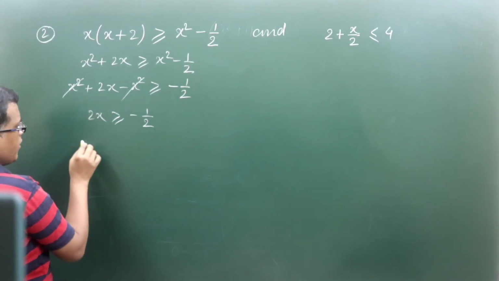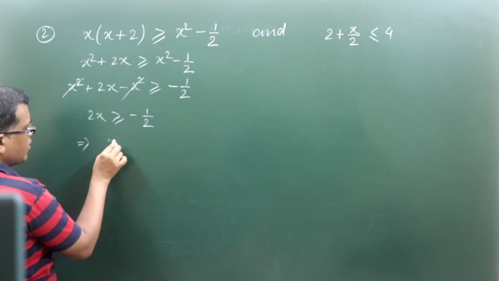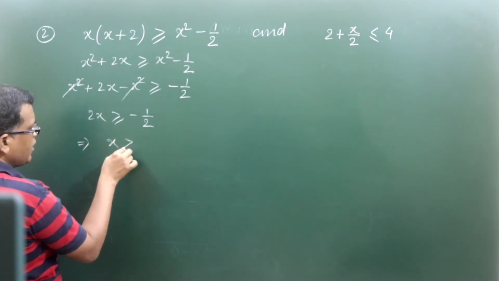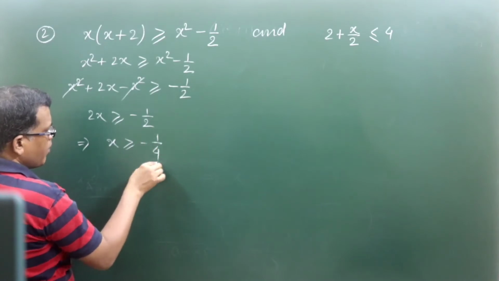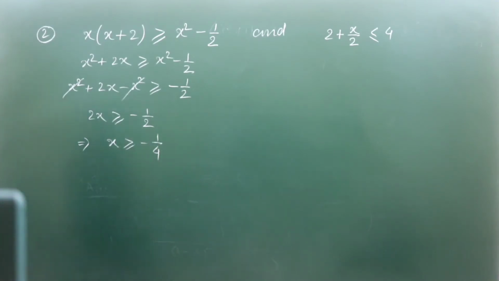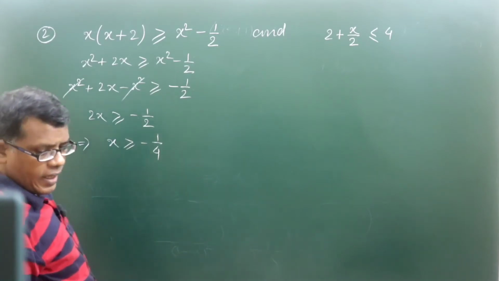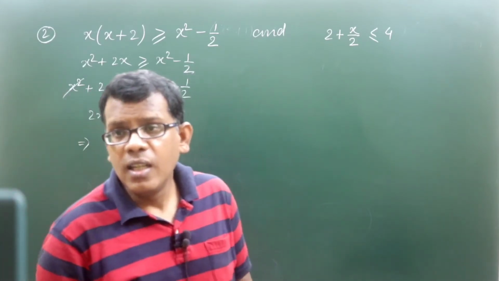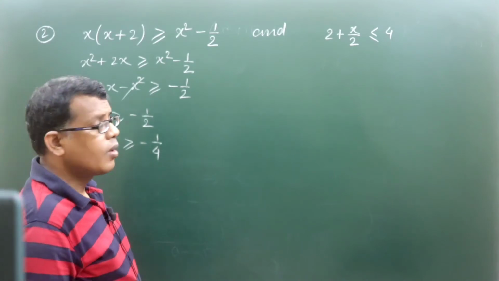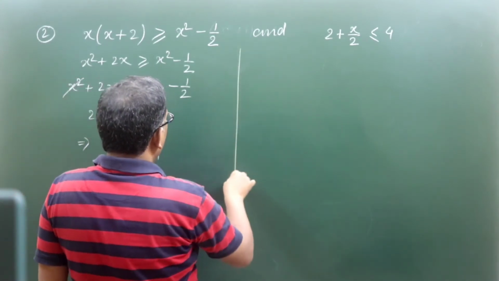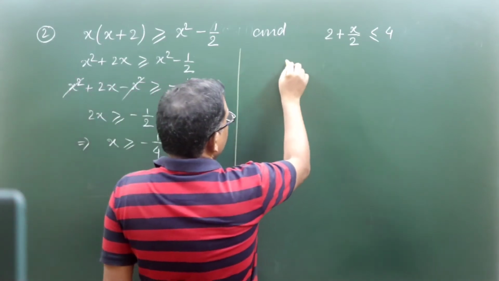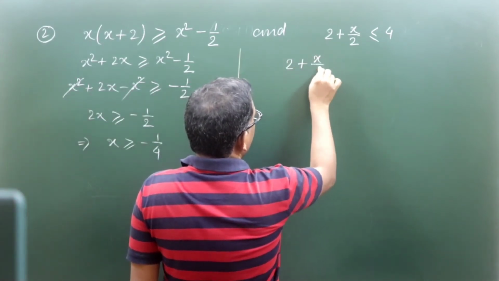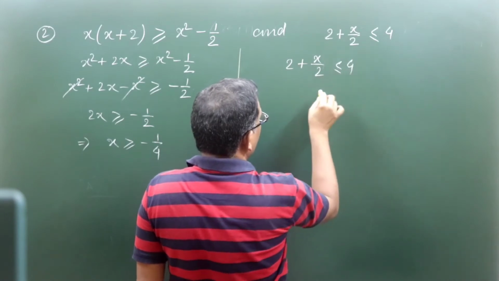2 being a positive quantity, I said that in case of inequation, if a number is positive, then I can do the cross multiplication. So from that, x should be greater than or equal to minus 1 by 4. We are getting this as the answer of the first inequation. Now in the second one, which is 2 plus x by 2 less than or equal to 4.